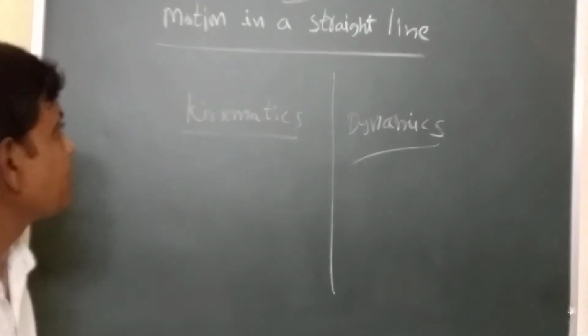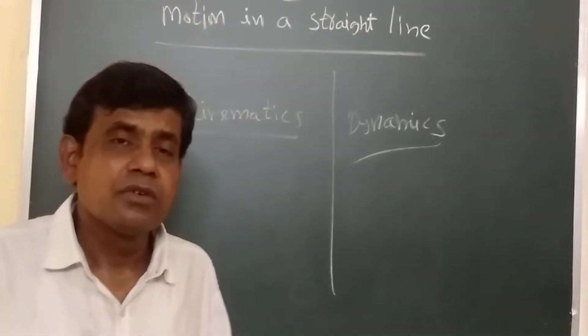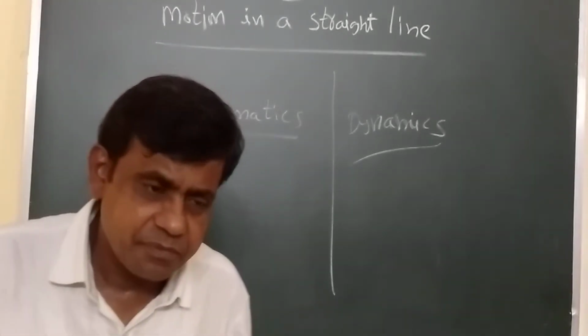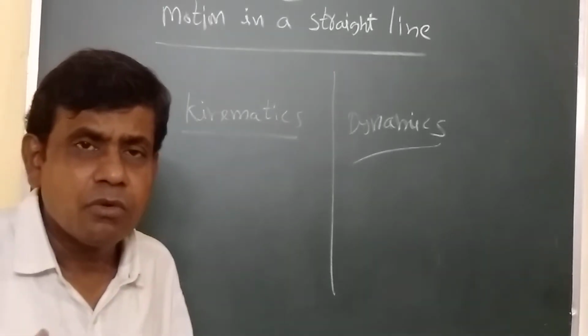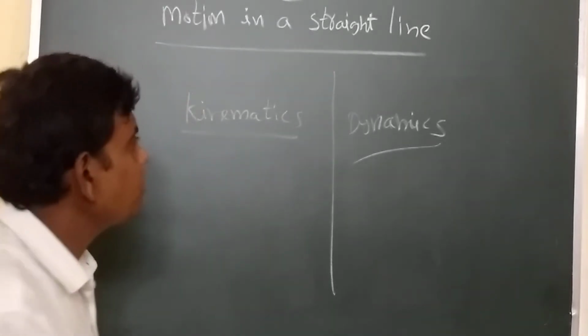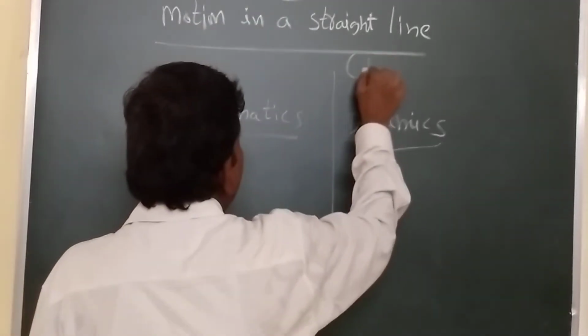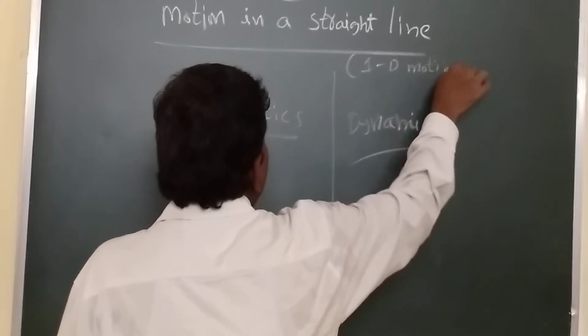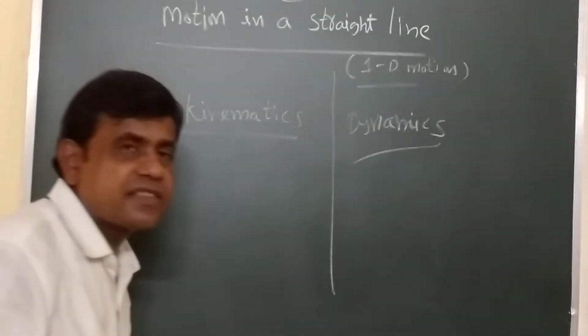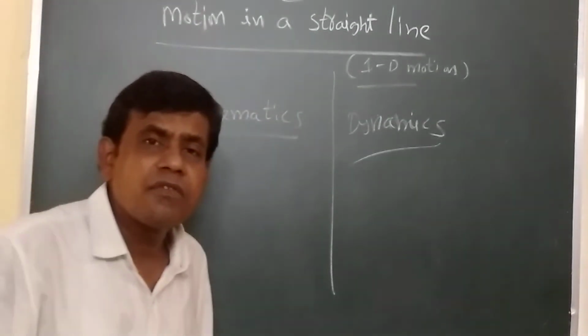In this, motion in a straight line, the motion of the system we are taking is moving along a straight path. So that is called one dimension motion. This is also called motion in a straight line, also called one dimension motion. In this, first we are discussing frame of reference.